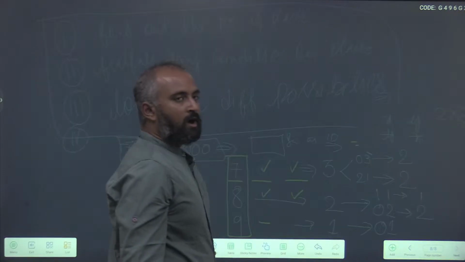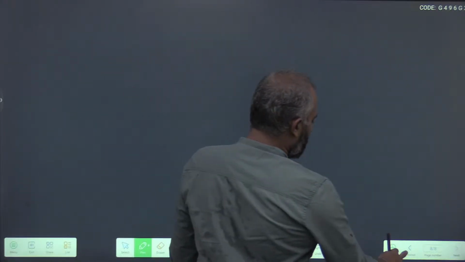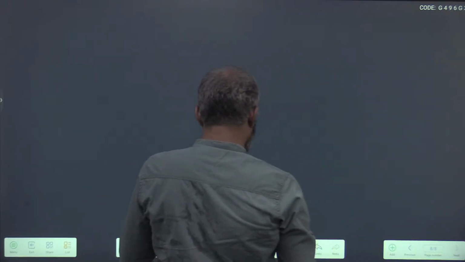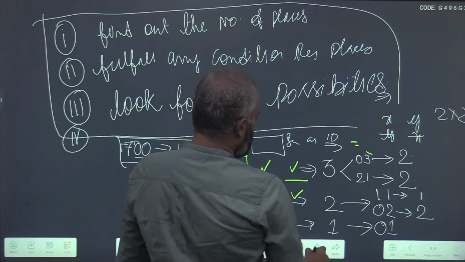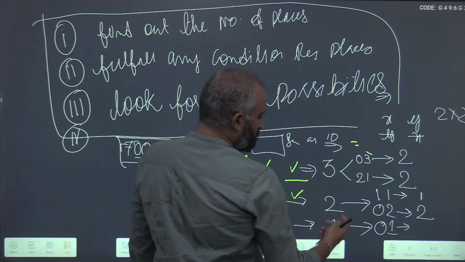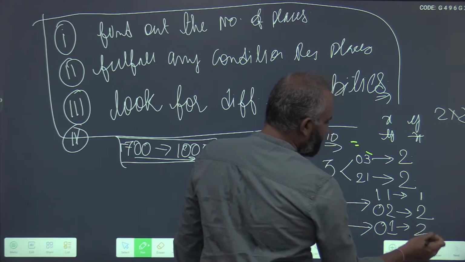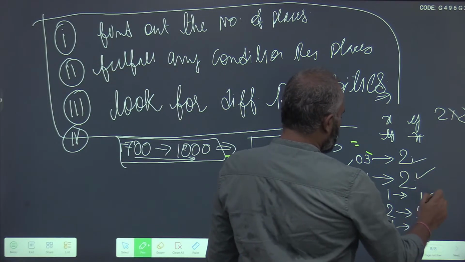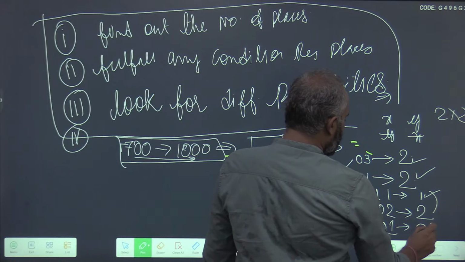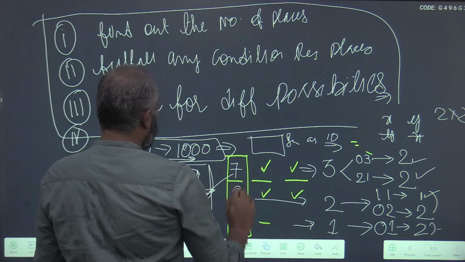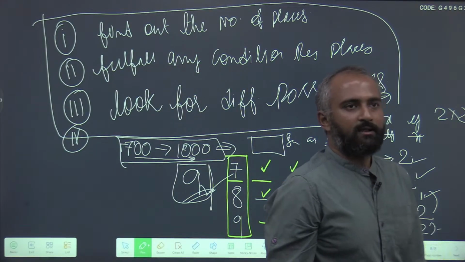How can you get a 1? A 1 is addition of 0 and 1. So two places, two digits, and how many possibilities are there? Two possibilities. So if you count all this, 2 plus 2, 4, 4 plus 3, 7, 7 plus 2, 9. So the number of possibilities are 9.